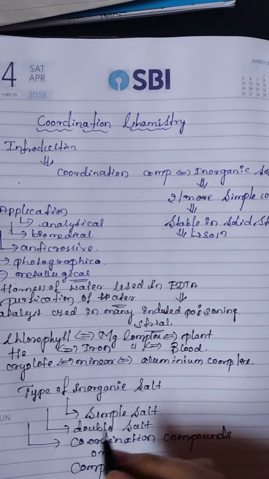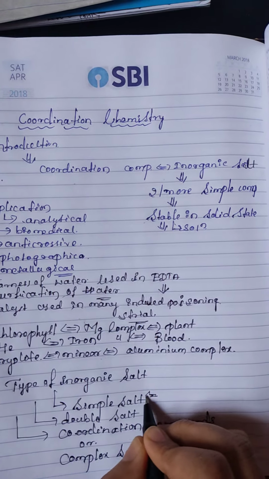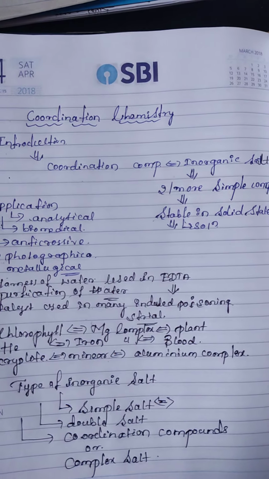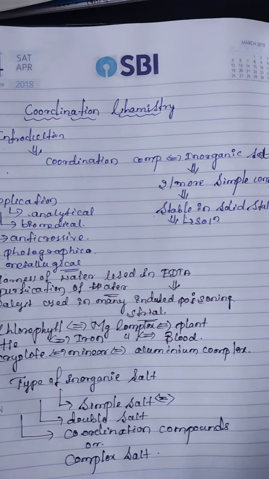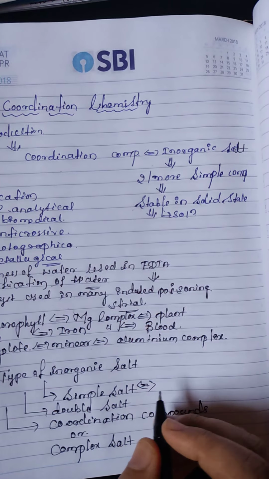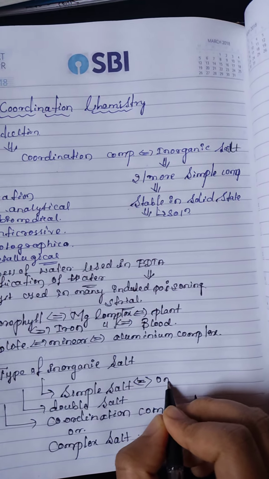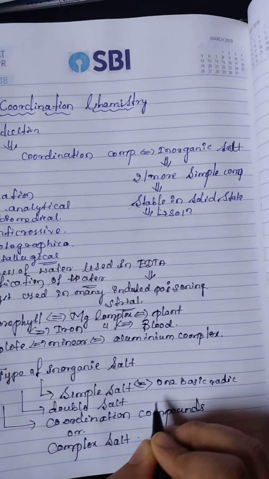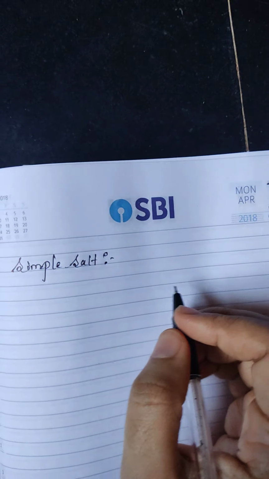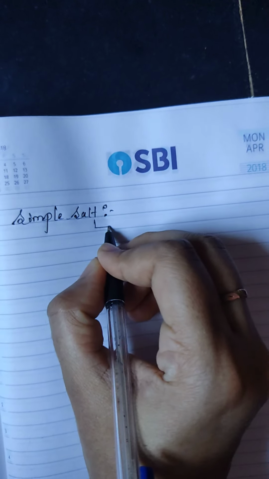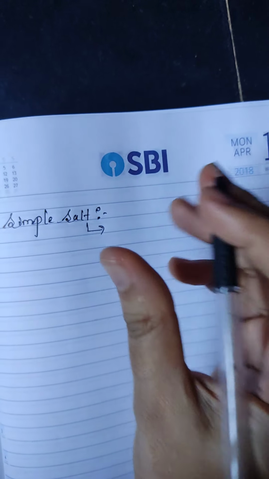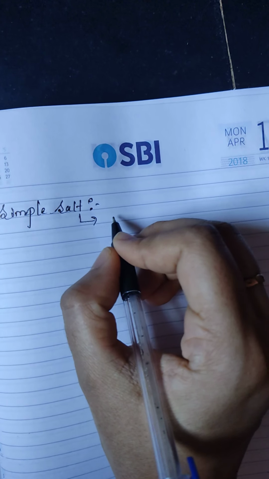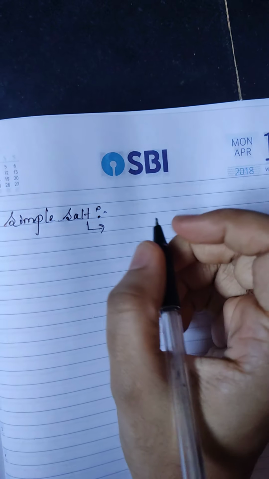First, what is a simple salt? Simple salt means one basic radical and one acidic radical combined. That is called a simple salt.